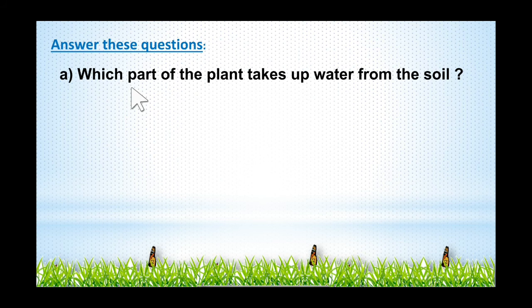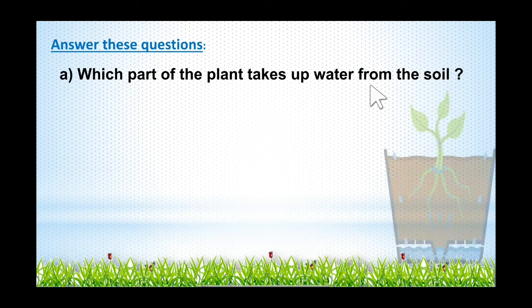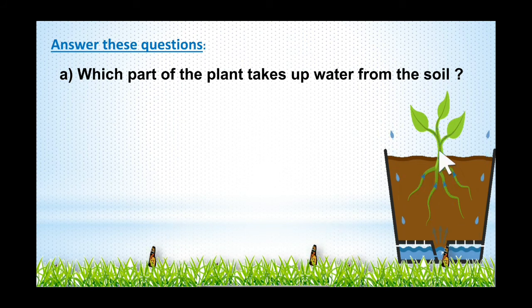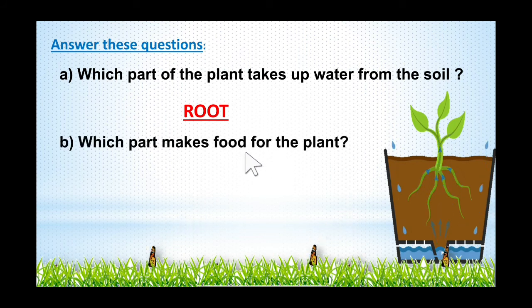Now answer these questions. First one, which part of the plant takes up water from the soil? Who is taking water from the soil? Yes, the roots are taking water from the soil. So right there, root. Now next one, which part makes food for the plant? Yes, leaves. Leaves make food for plants, right? So right there, leaves.